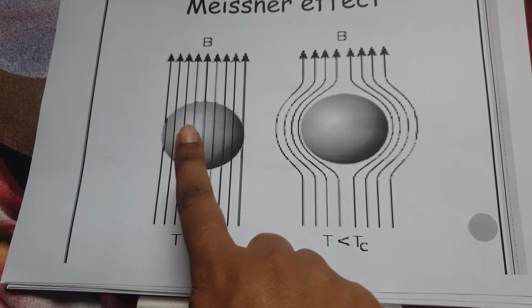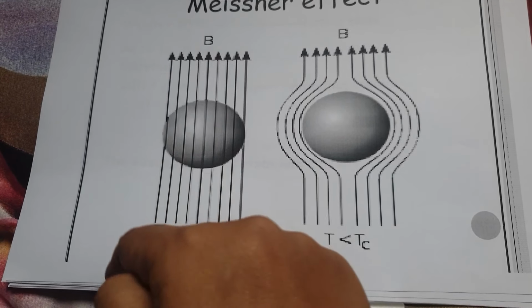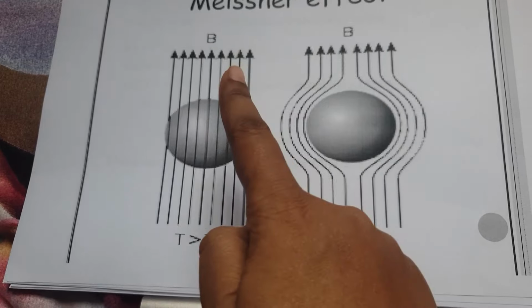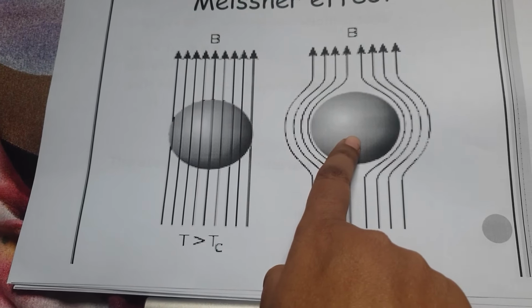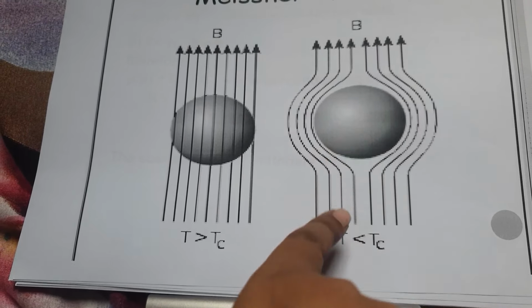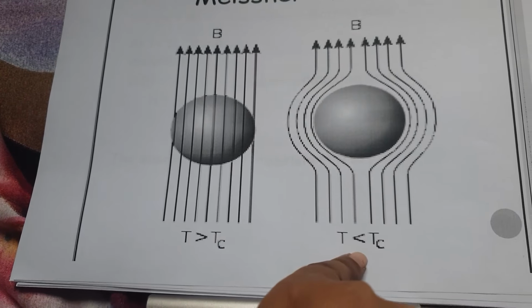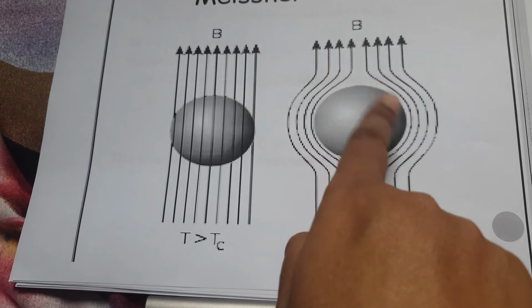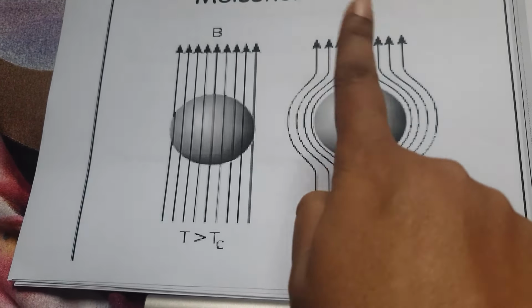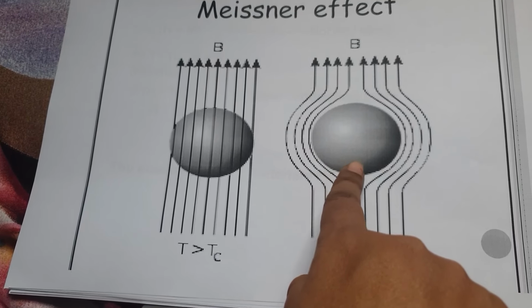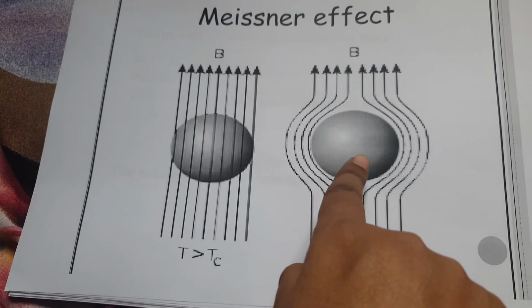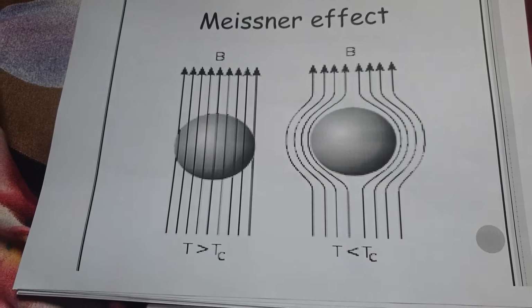That means when it is a conductor, magnetic flux lines can pass through it. When it becomes a superconductor, below critical temperature, obviously it depends on temperature, then magnetic flux lines are excluded from the interior of that superconductor. This is called Meissner's effect.